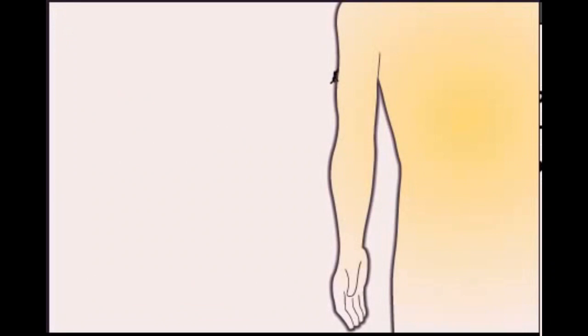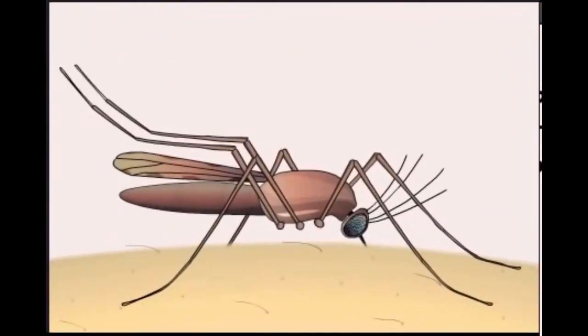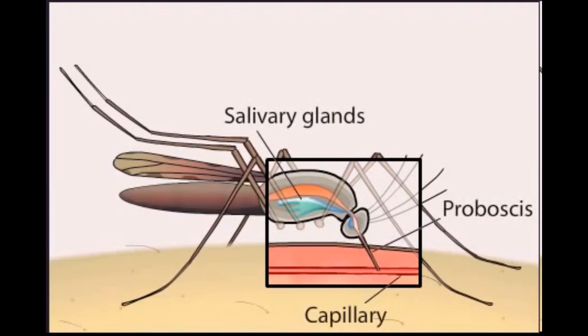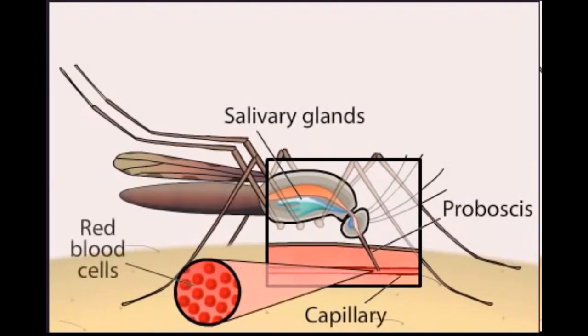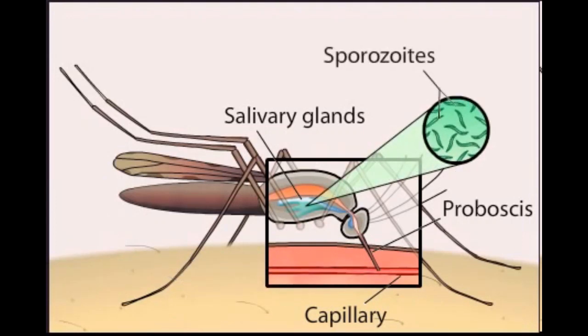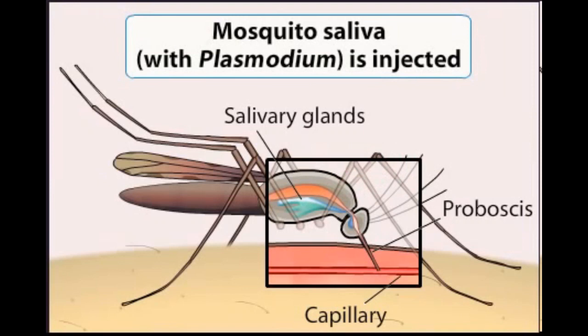The parasite Plasmodium falciparum is responsible for most of the world's malaria cases. It has evolved in concert with its human and mosquito hosts and displays a complex life cycle that alternates between the two. An infected female mosquito transfers the parasite to a human when she takes a blood meal. The parasite, in the form of sporozoites, is injected with her saliva, which contains an anticoagulant that promotes a steady blood flow.